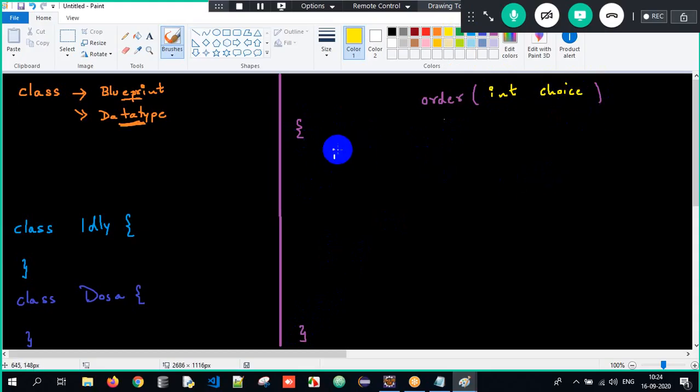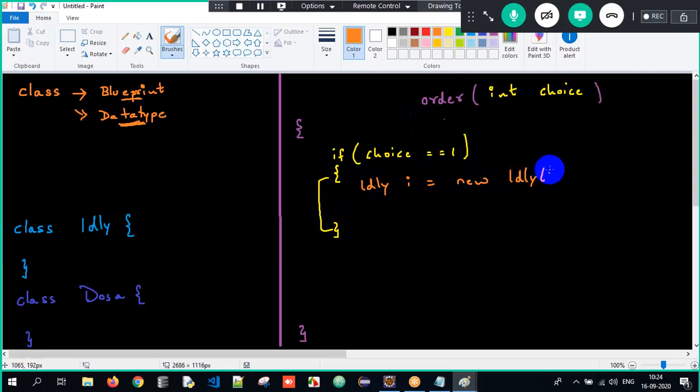Now I tell if choice is equal to 1, what I will do, I will create an object of idli. Idli i equals new idli(), and I will return that respective object here. I will tell return i. So what should be my return type over here?